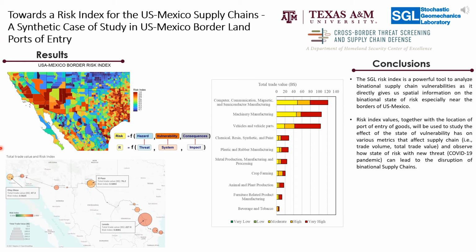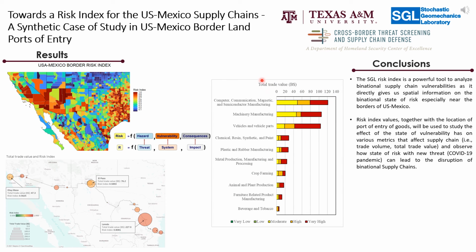The bar chart shows the distribution of the total trade value in 5 different levels of risk for relevant supply chains. It was calculated considering the value of specific products and the risk index of the ports used for their trade. From the results of this synthetic case study, it can be concluded that most of the ports of entry have moderate to very high risk indexes, and that machinery manufacturing and vehicle parts supply chains have a total trade value above 100 billion each, with a significant percentage of it in high and very high risk indexes.